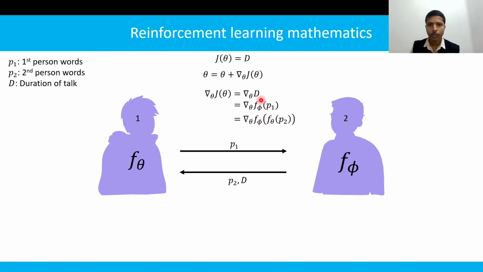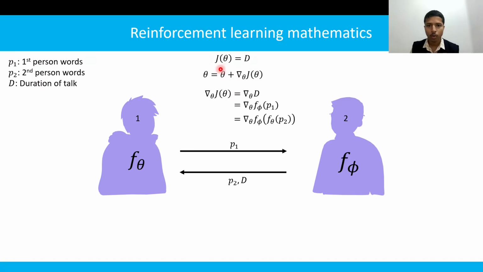There is one thing which we missed. We learn not just based on the experience, but we learn based on the average of the experience. Secondly, we humans think in a probabilistic fashion. Why? Because everything which happens around us is of random nature. So this P1 would be random, P2 would be random, and also D would be a random variable. So in statistics, taking the average of such a random variable is called expectation.